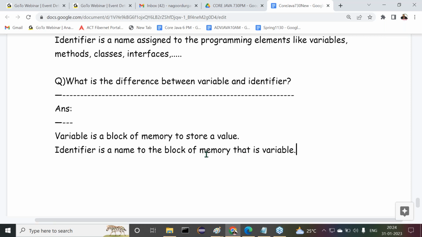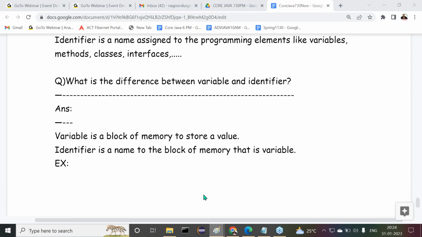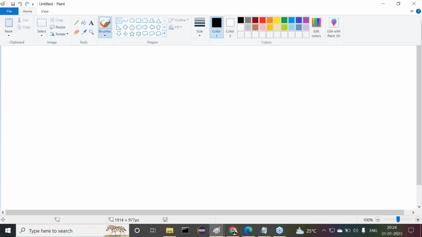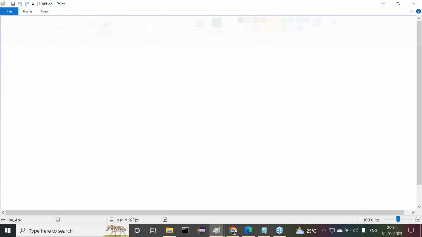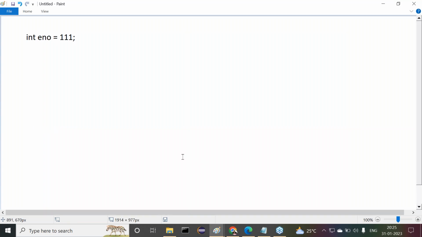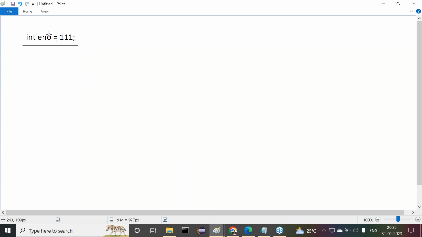Let's see one simple example. By this we are able to understand effectively. All right, so now all of you observe carefully. Say, for example, I want to write an instruction like int envo = 111; What happens internally when we compile or execute?